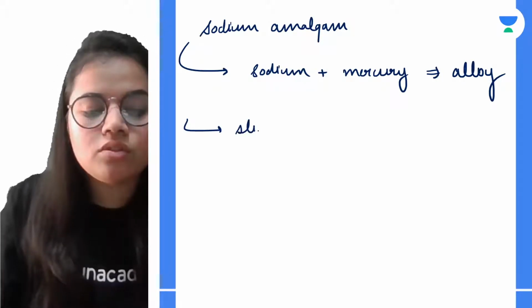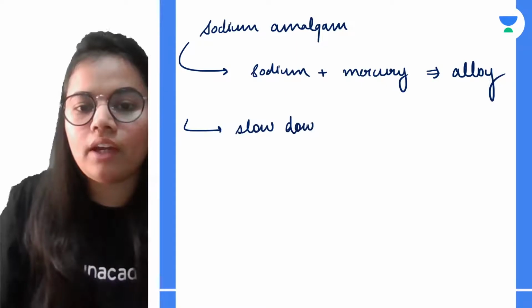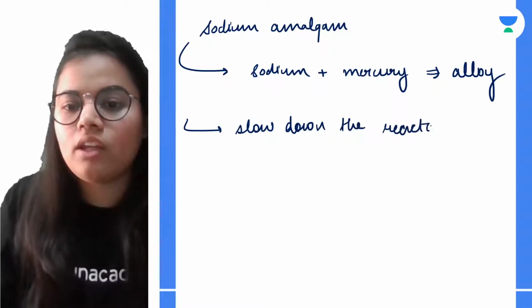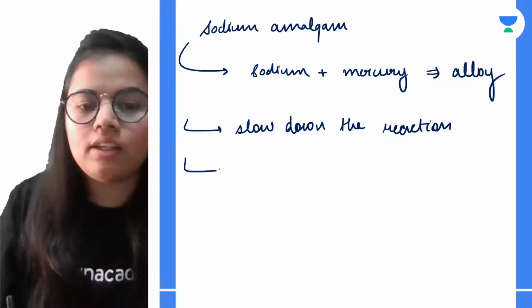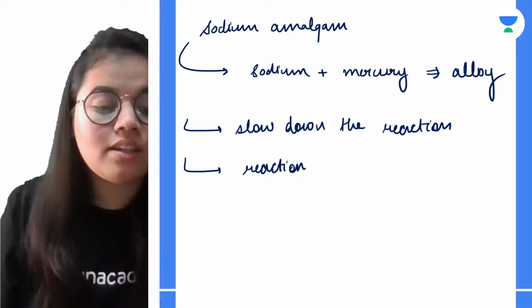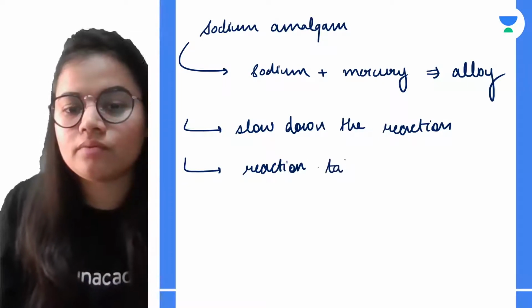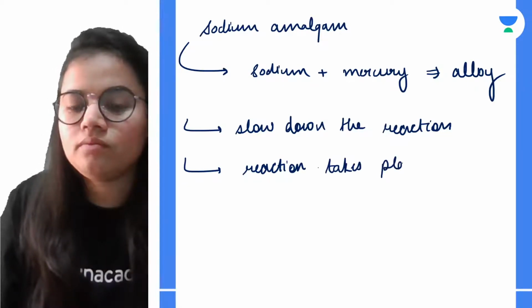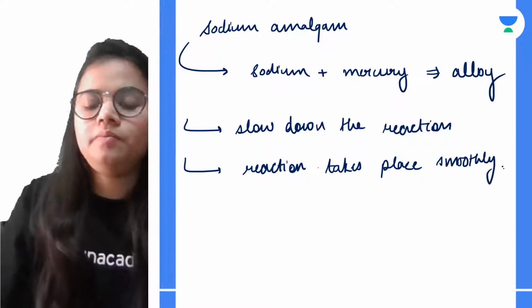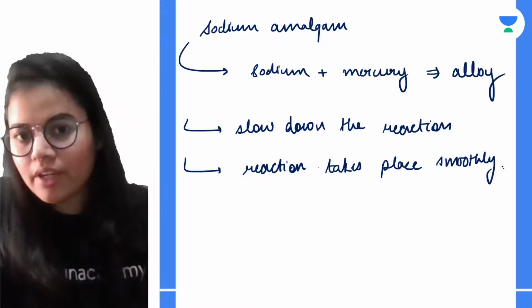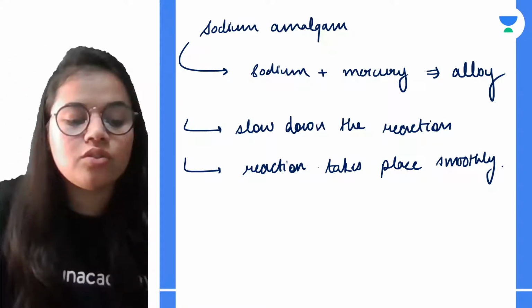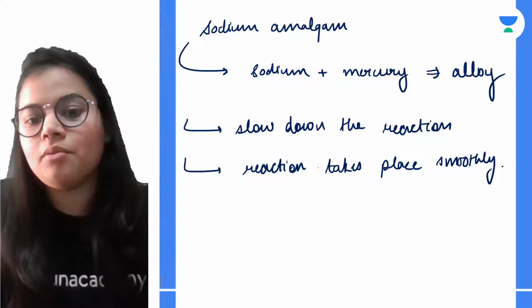It is used to slow down the reaction, and with this the reaction can take place very smoothly. It doesn't catch fire. So to reduce the rate of reaction or to make the reaction go smoothly, we can use sodium amalgam or potassium amalgam.